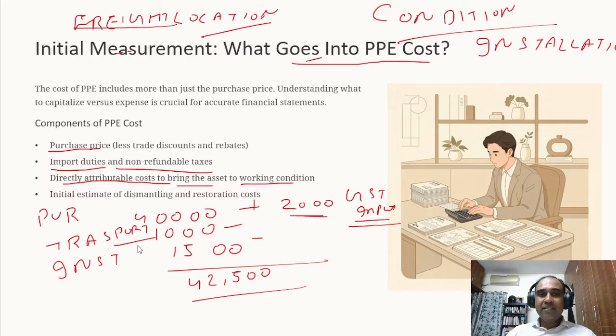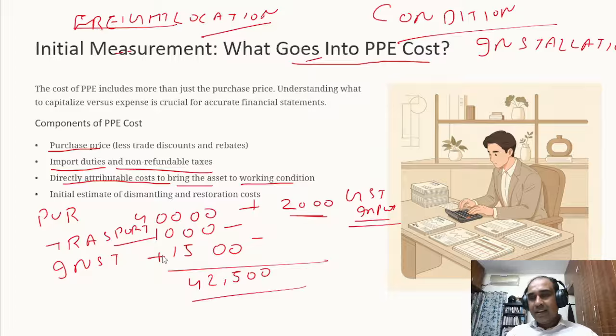Now, why was this transportation charge capitalized? Because the standard tells us to include in the cost the amount spent to bring the asset to a location to make the asset ready to use. So this 1,000 is capitalized because whatever cost is incurred to make the asset ready to use needs to be capitalized. And why is this installation cost capitalized? To bring the asset to a condition.